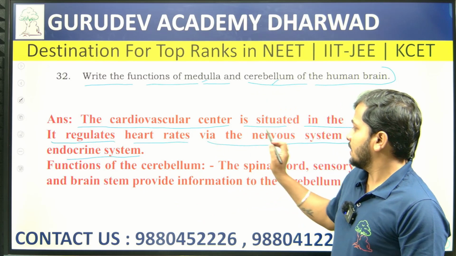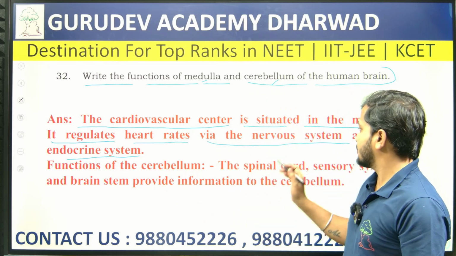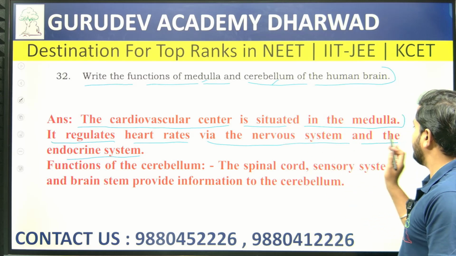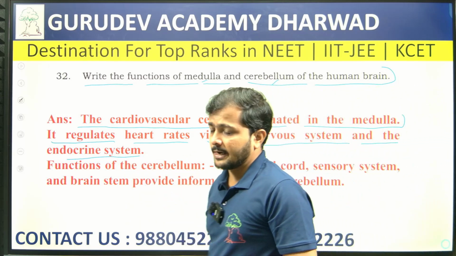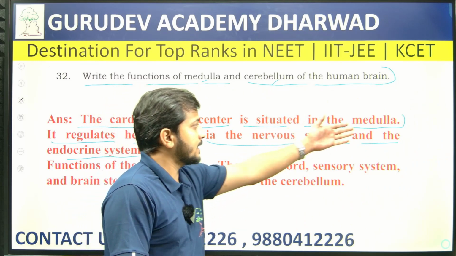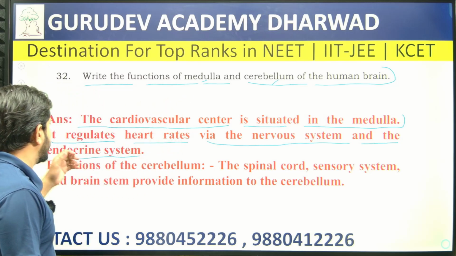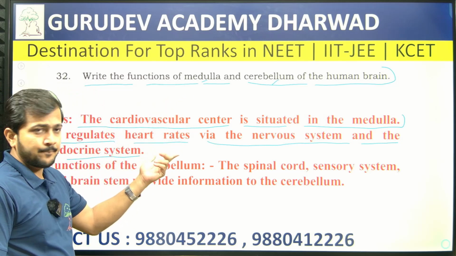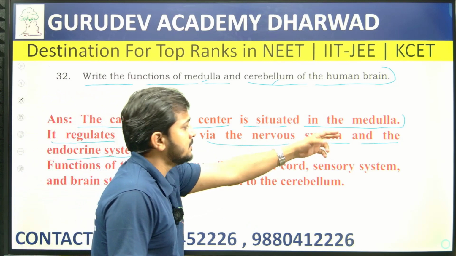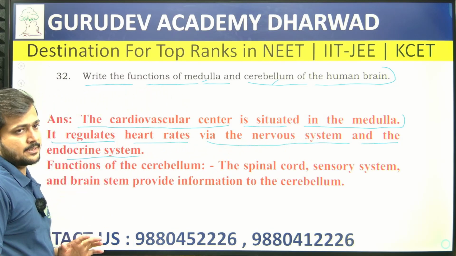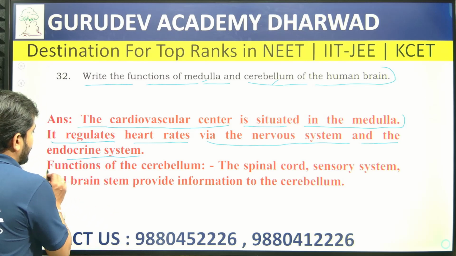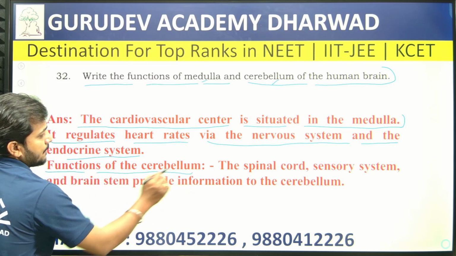Heart rate is governed by the nervous system and the endocrine system, which are connected with the medulla. So the exact function is that it regulates the heart rate via the nervous system and the endocrine system. Then the functions of the cerebellum.